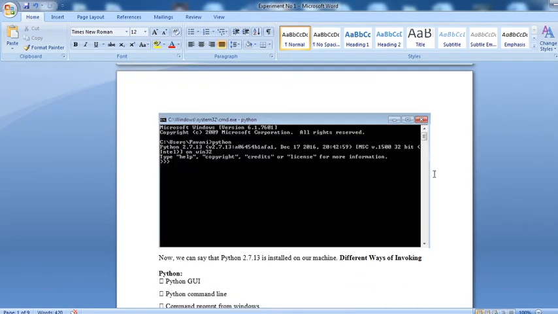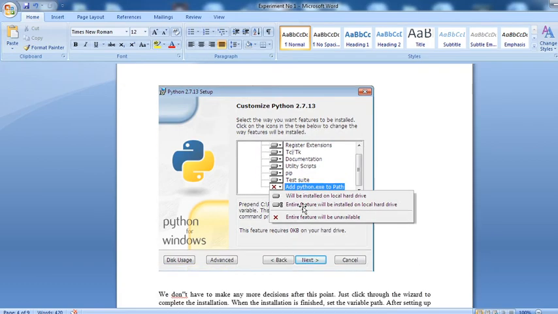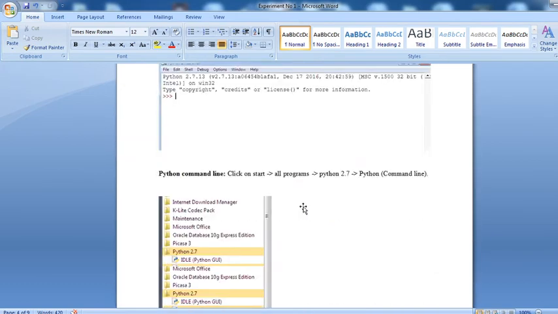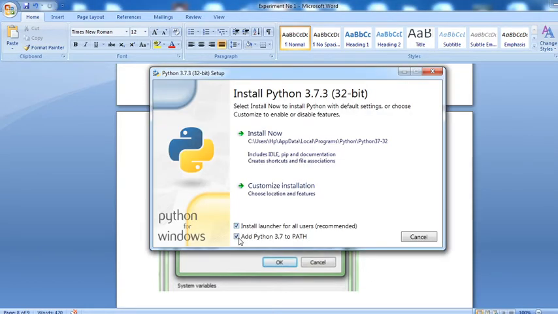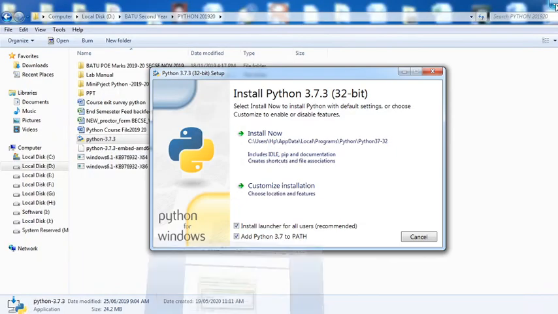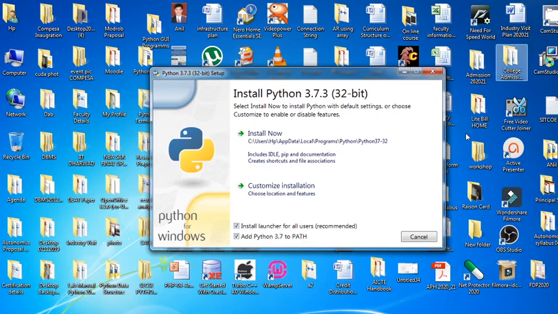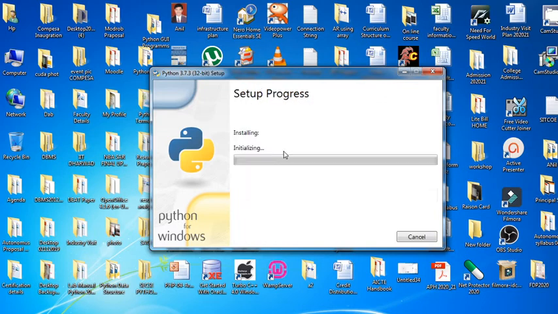This procedure is carried out in customization to set the environment path, but here there is no need for this. In the earlier version you set the environment path, but in this case you do not need to; simply check mark this Add Python 3.7 to path. That means the system automatically takes that path by default, so you have no need for such installations. Simply click on Install and the setup is in progress. Now a few minutes are taken for installation. You will wait for that.